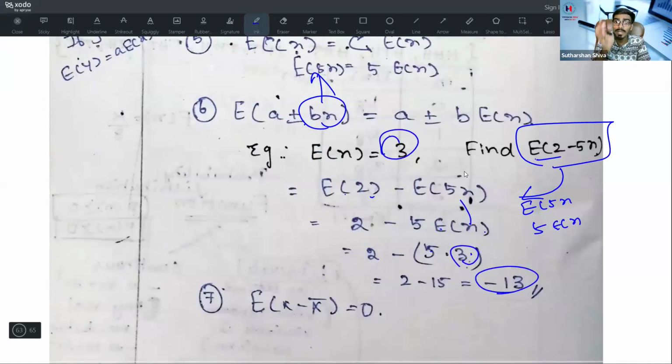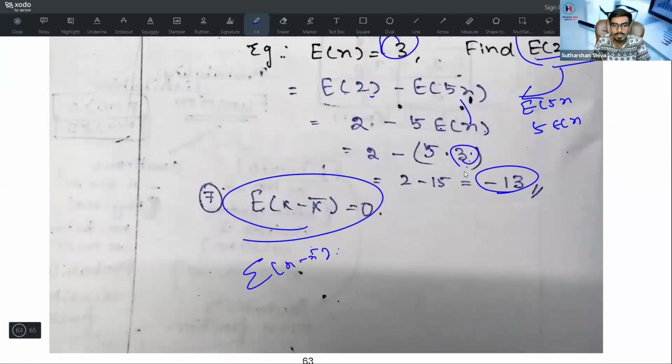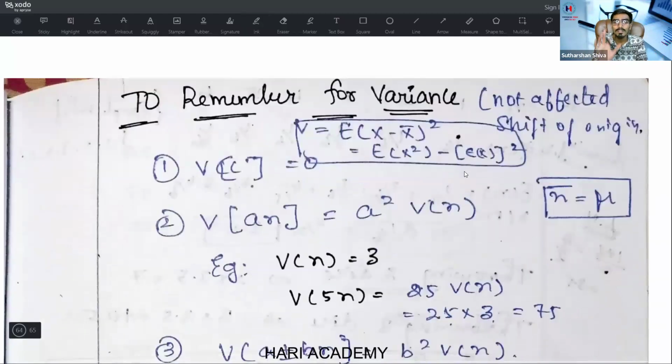In a random variable, you may get a negative value, but in probability, you will not get a negative value. This is like an arithmetic mean. We know summation of x minus x bar is equal to 0. The same thing, instead of summation, we will put an expected mean. Mathematical expectation is not at all affected by shift of origin. First remember that V is equal to E into x minus x bar the whole square, which we already covered in arithmetic mean, equal to E of x square minus E of x the whole square.